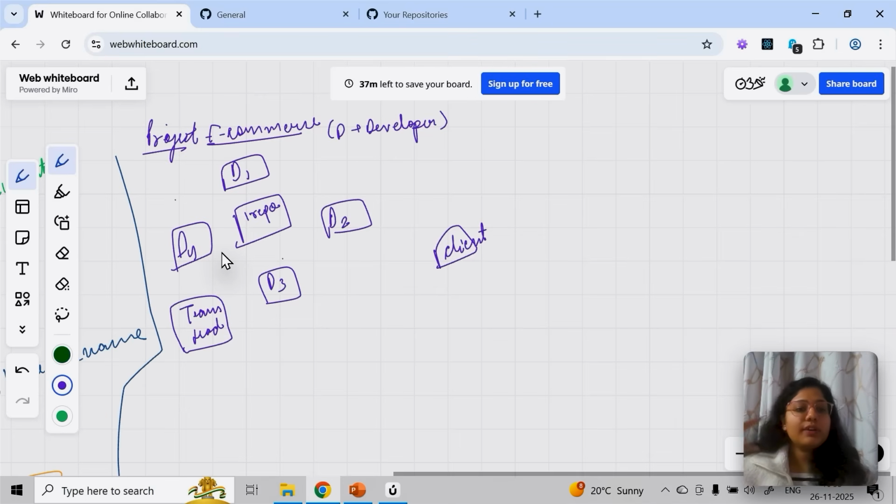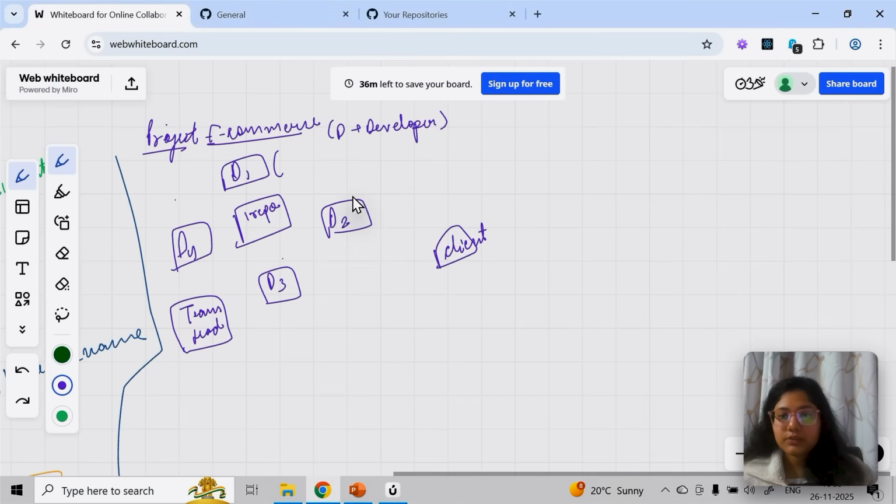So in e-commerce, you have so many pages to be created. Now to a client, I will deliver one website, right? One complete website having a lot of pages like home page, contact page, product detail page. So I will be delivering one thing to the client. Now here, let's say developer one, I have assigned, you have to develop the product page.